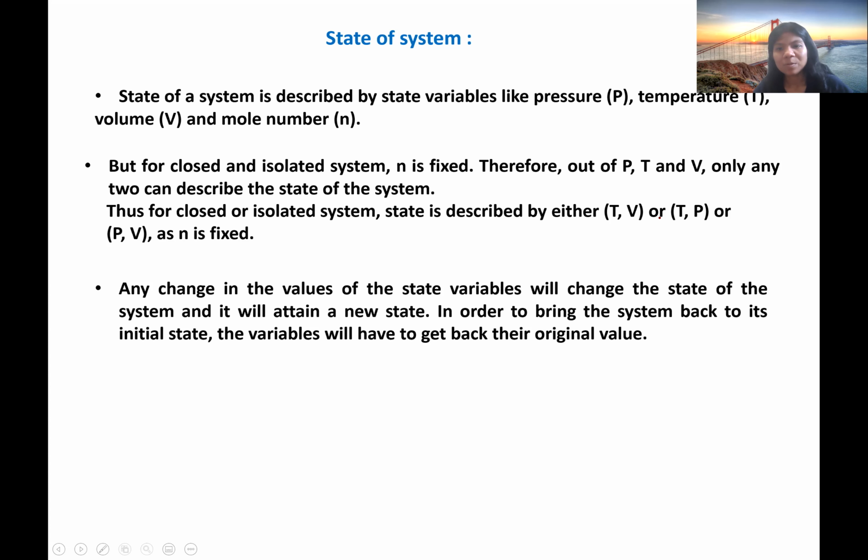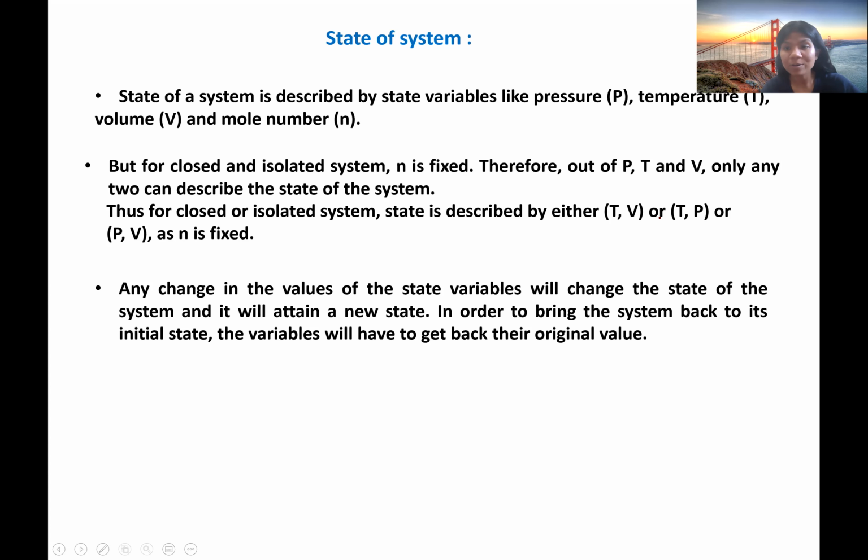Suppose we had a system with temperature T1 and pressure P1, and then we changed the temperature T1 to T2, but we didn't change the pressure, so it has reached a new state T2, P. It was T1, P, the initial state, and it has reached a new state T2, P. Whenever we change our temperature from T2 back to T1, it will come back to its initial state.